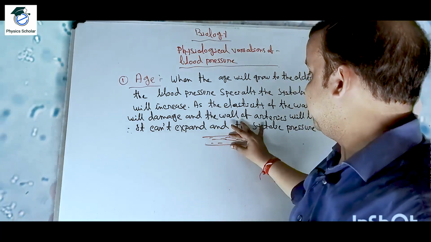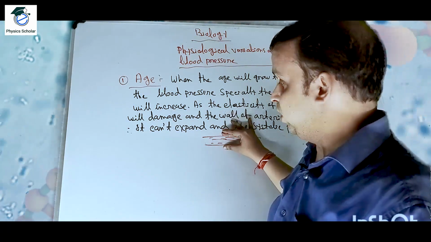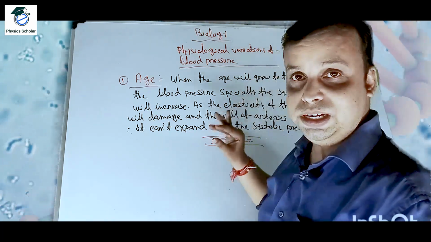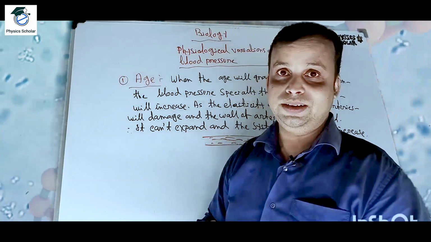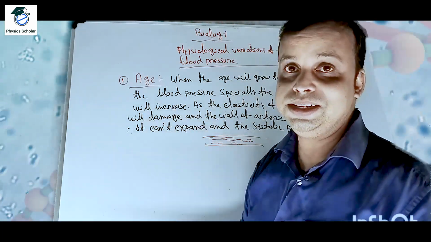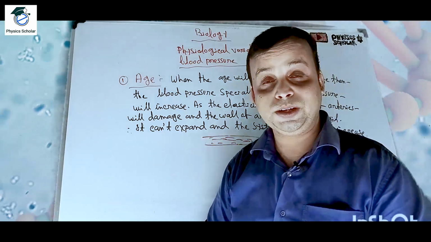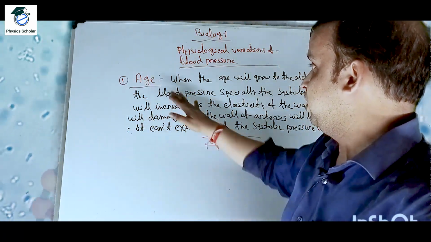So due to the rigidity of the wall of the arteries, as well as due to the destroying of the elasticity property of the wall of the arteries, what will happen? The blood pressure, especially the systolic pressure, will increase with respect to the diastolic pressure. So this is the first condition.